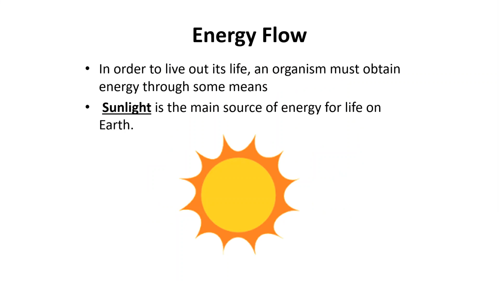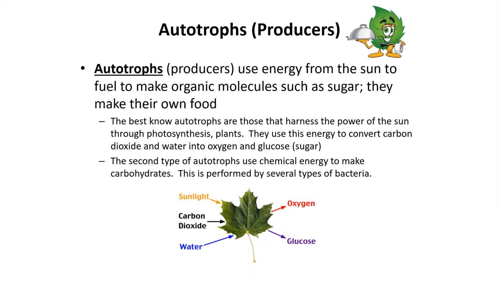Energy flow. So one thing we need to know about how energy originates in ecosystems is that all energy comes from the sun. It is our main source of energy. The sun releases packets of energy called photons. Now, in order to live, all organisms have to obtain energy, but not all of them can obtain their energy directly from the sun. So that brings us to the first level of organisms within our ecosystem that we call autotrophs, or commonly known as producers.